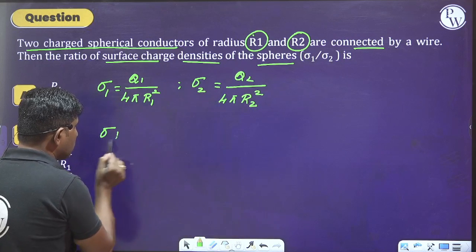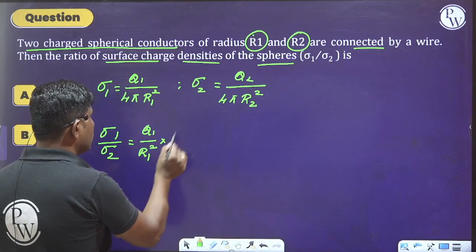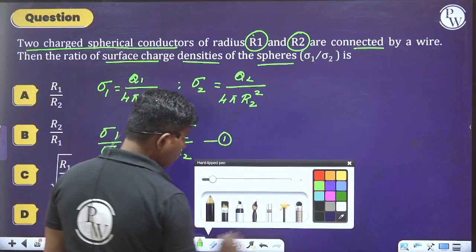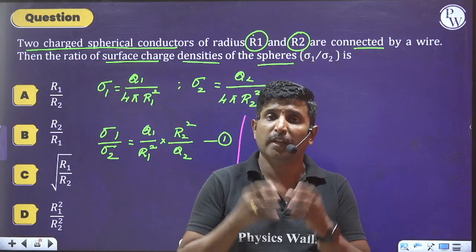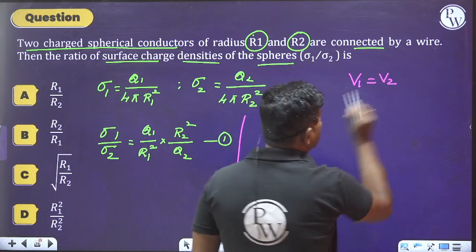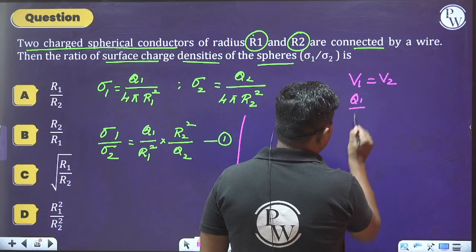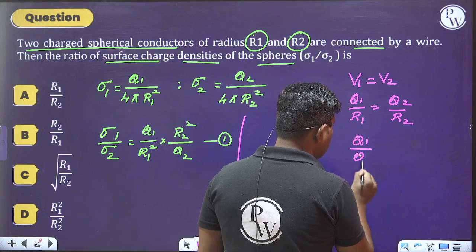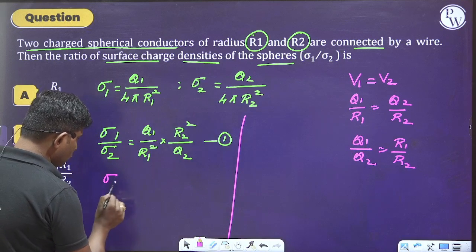Now take the ratio here: sigma 1 by sigma 2 is equal to Q1 by R1 square into R2 square divided by Q2. Is it clear? Let us call this equation 1. Now observe this. When they are connected by a conducting wire, they will share their charges until their potential remains the same. Then from this we can say Q1 by R1 will be equal to Q2 by R2. Therefore, Q1 by Q2 is equal to R1 by R2. So just substitute the value of this here.